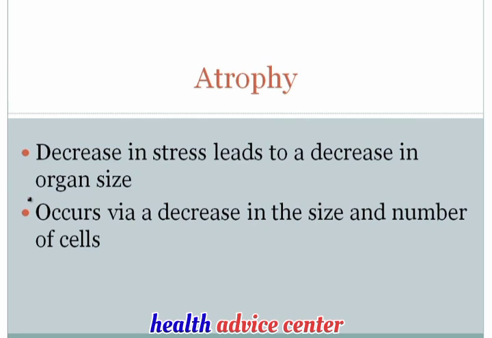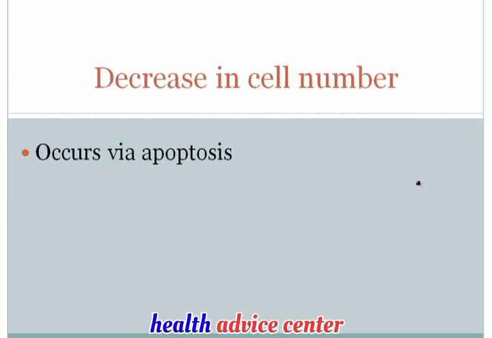Number one would be for the size of the cells that make up the organ to decrease, or number 2 would be for the number of cells within that organ to decrease. If the size of the cells decreases, the organ would decrease in size, and if the number of cells decreases, the organ would also decrease in size. Both of those happen to be called atrophy because they usually both occur together. Again, it's not sufficient to simply know the definition of atrophy. The examiners like to go after the mechanism of atrophy, and so let's touch on that briefly.